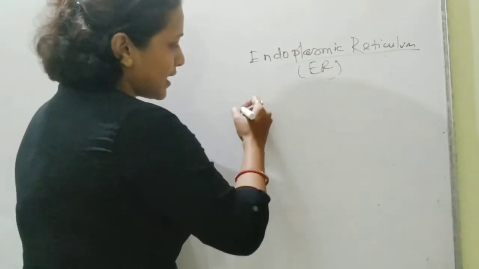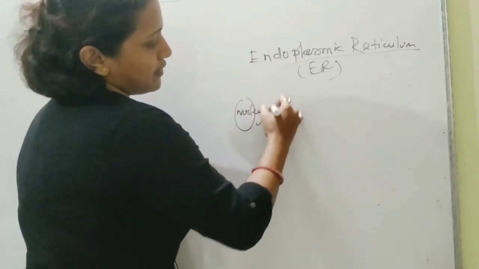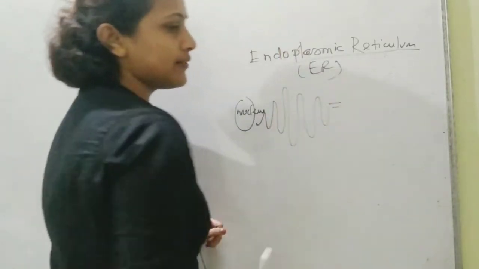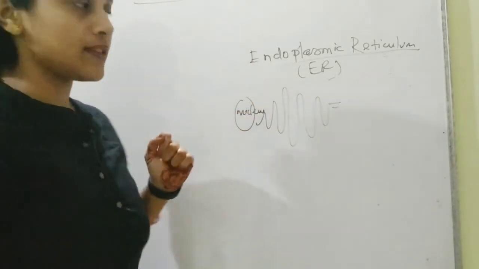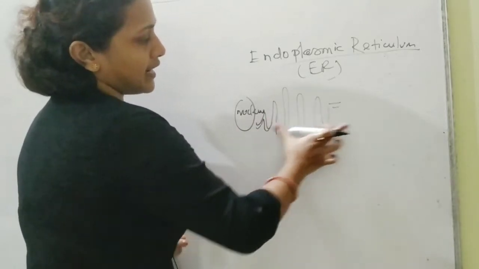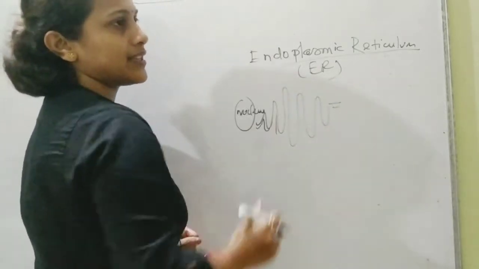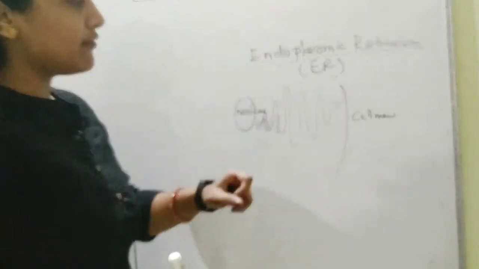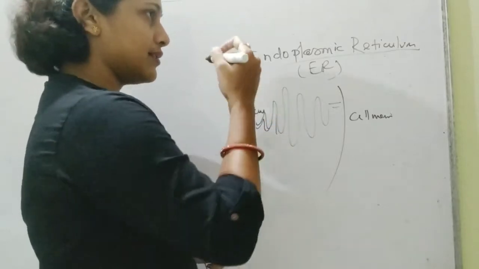Now this ER actually starts from the nucleus, you can say. Nucleus से शुरू हुआ and it spreads throughout the cytoplasm. It might reach the end of the cell membrane and might not also. Okay. So this endoplasmic reticulum, अगर यहाँ पे देख सकते हैं, there is a connection between the nucleus and the cell membrane, through the endoplasmic reticulum it is connected to the exterior environment.